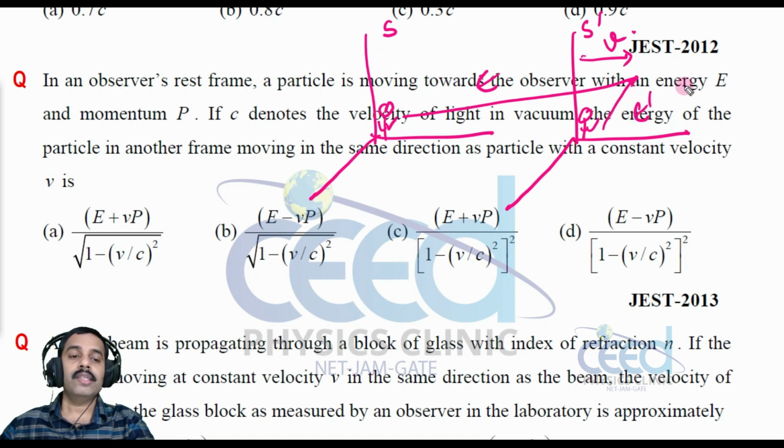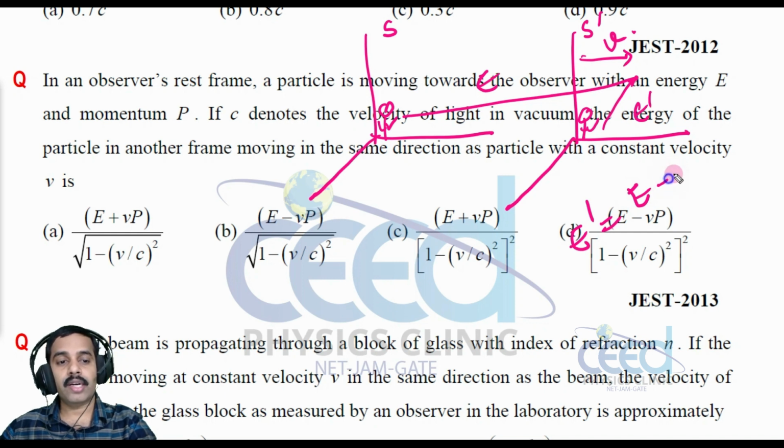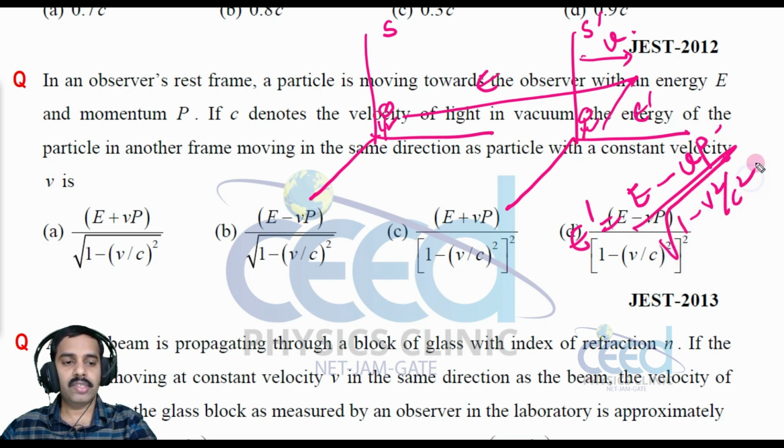And what is the relation connecting E dash and E? E dash is equal to E minus PV, divided by root 1 minus V square by C square, right? This equation we have already studied in theory, right? But here the situation is different, look into the question.